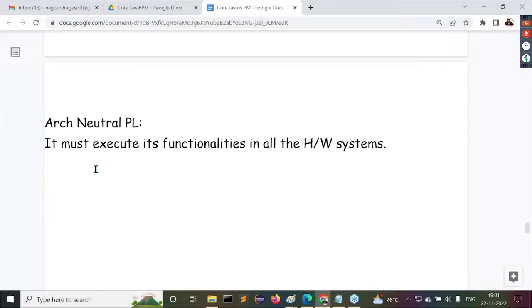Sun Microsystems wants to prepare a new programming language. What exactly are the features they want to maintain in their new programming language? 3 features they want to maintain. What 3 features? No, simple. Next one is what? Tight coded. Next one is what? Architectural neutral programming language.